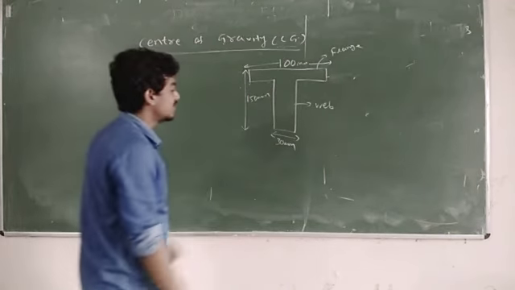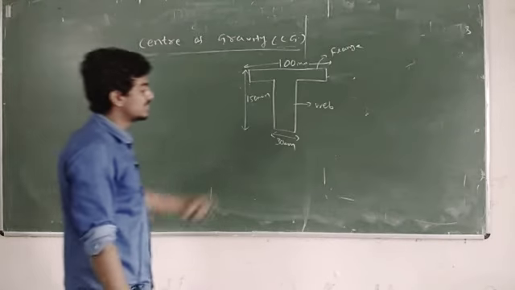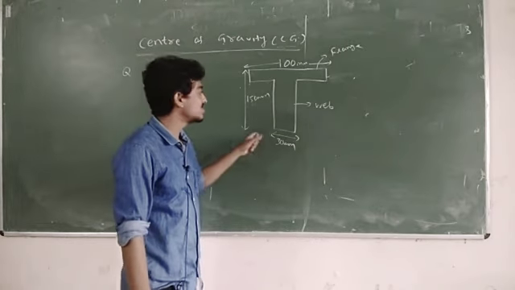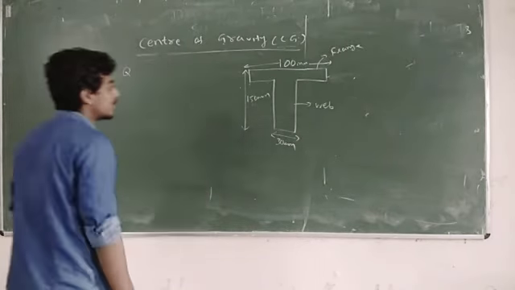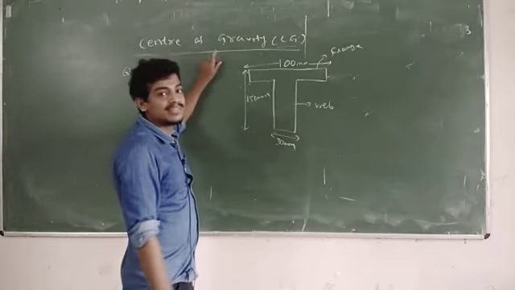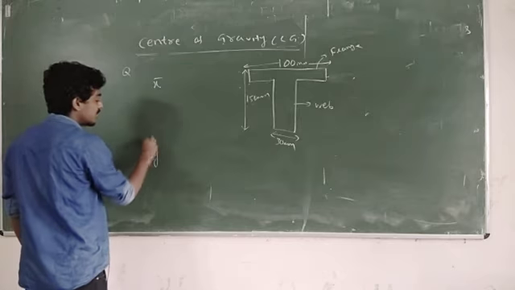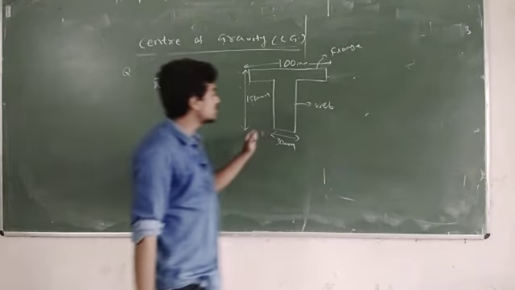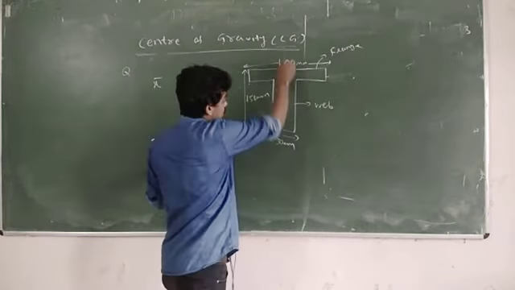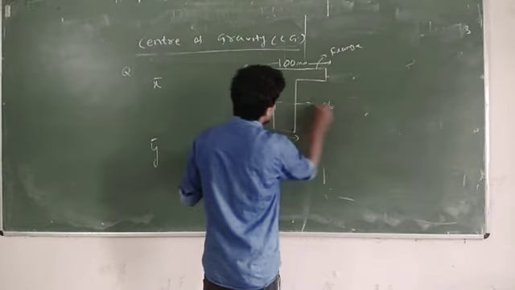Now someone will ask to calculate the center of gravity of this section. So how to calculate? I already told in the center of gravity case there must be two terms, x bar and y bar. Y means vertical, x means horizontal.